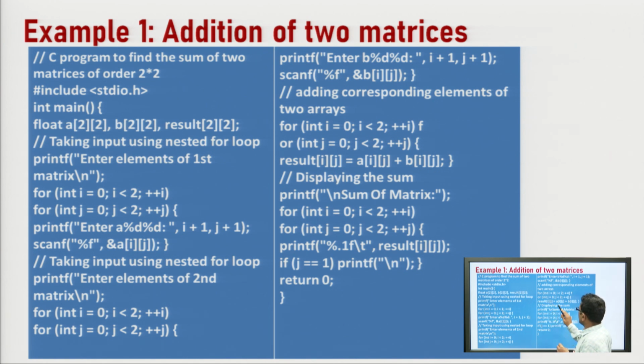Next, we have to print the sum of these matrices. Again we will run two nested for loops for rows and columns, and result[i][j] will be printed using the printf function. So, this is how we can perform the addition of two matrices. Here we have taken only the dimension 2 cross 2, but we can take any dimension, n cross n, or i cross i. So, this is how we can perform the addition of two matrices.